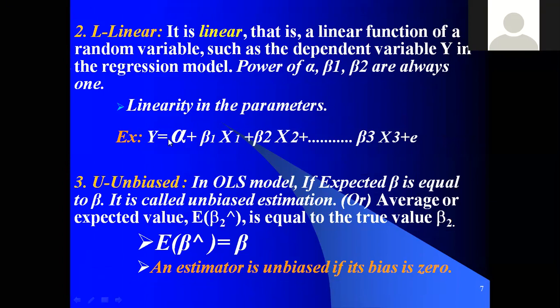When we are following the Gauss-Markov properties, we need to maintain linearity in the parameters. Here y is equal to alpha plus beta 1 x1 plus beta 2 x2 plus beta 3 x3 plus error. So here the power value is equal to 1. When we are maintaining that linearity, the estimator is called a linear estimator. Clear? We need to follow a linear function, not a non-linear function.